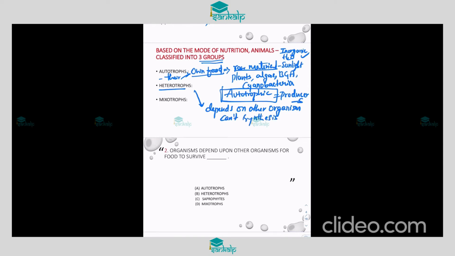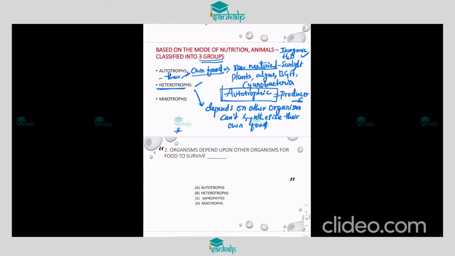That is heterotrophic nutrition. Animals are called heterotrophs, which include different types, like carnivores, omnivores, herbivores, frugivores. We'll take that up later. This includes all animals.